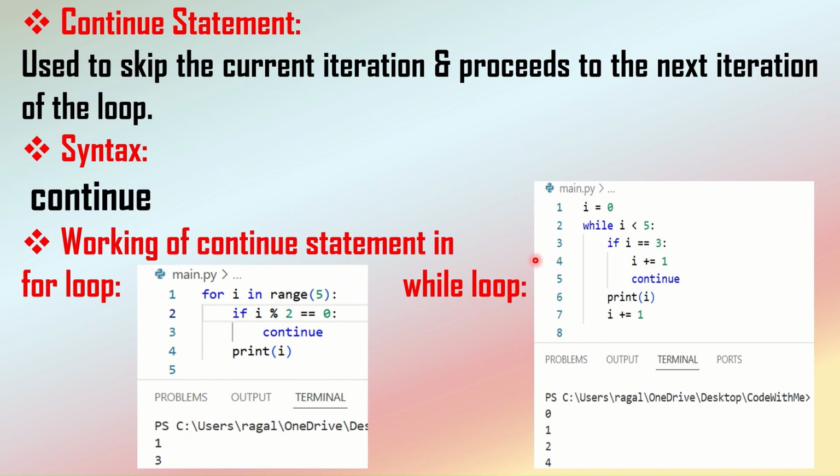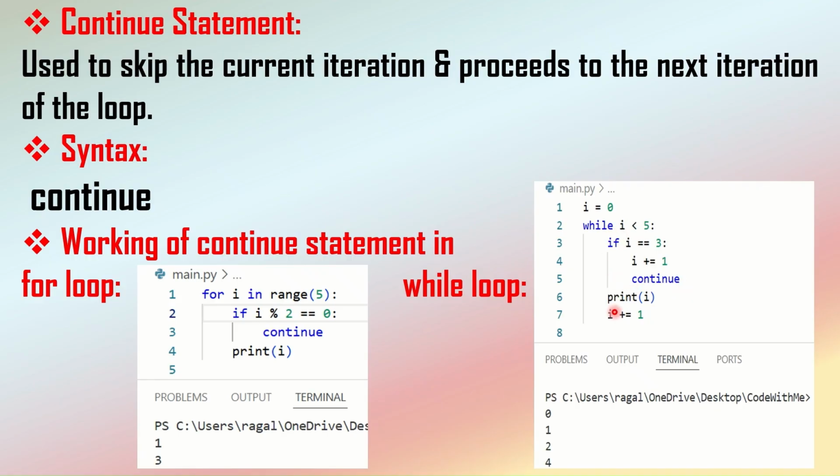Now if you can see the example for the while loop, an example of the continue statement in a while loop. Here I have initialized the value of I to 0, and then I have given the condition for the while loop, checking I value is less than 5. Inside the loop, I am checking the condition: if I value becomes 3, I'm going to increment the value of I, and then I'm using this continue statement to skip this iteration.